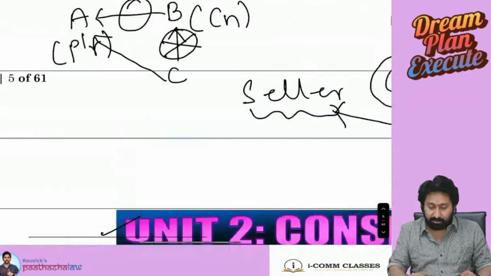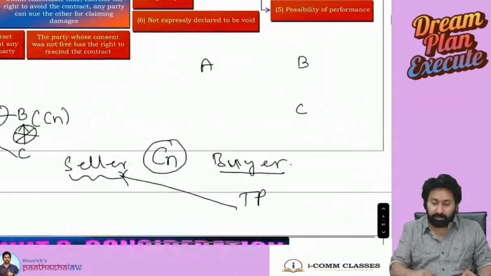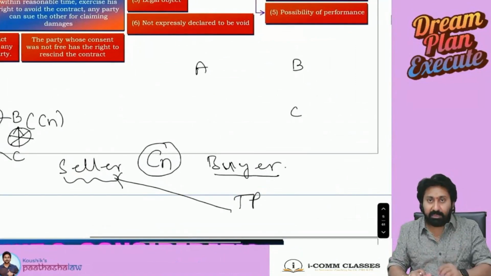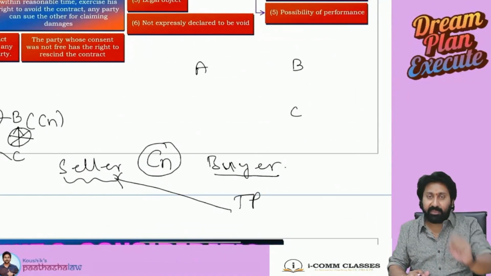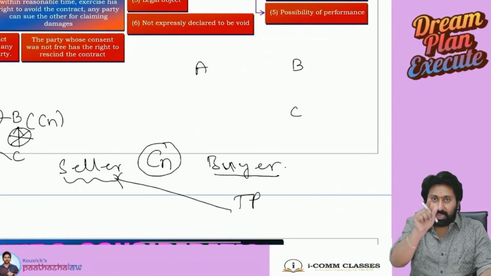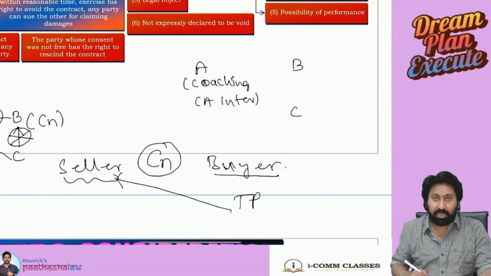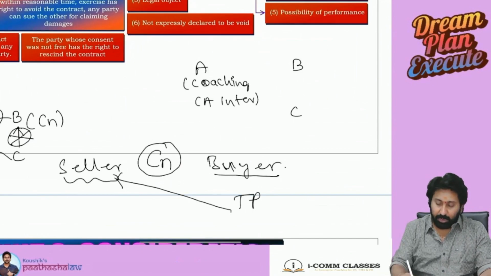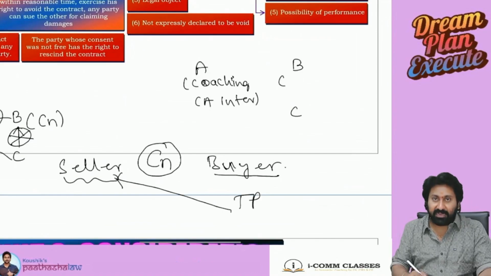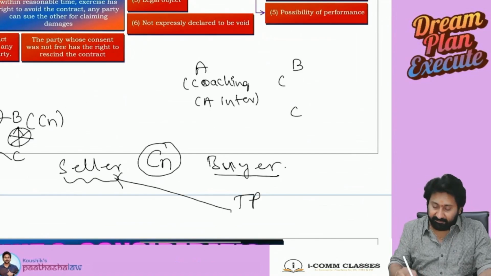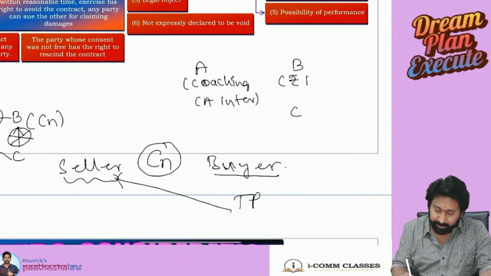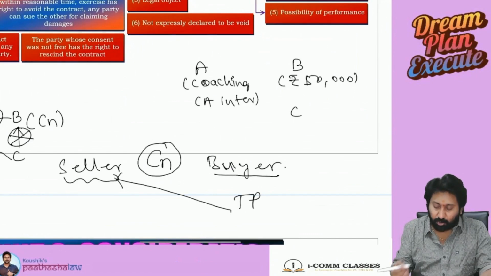Okay, means what? There are two parties, A, B. A third party came into the picture, C. Let us first try to understand between A, B. A said that he will give coaching for CA intern. B said that, yes sir, I will definitely pay you rupees 50,000 for the entire course.